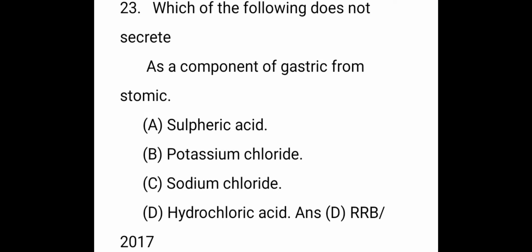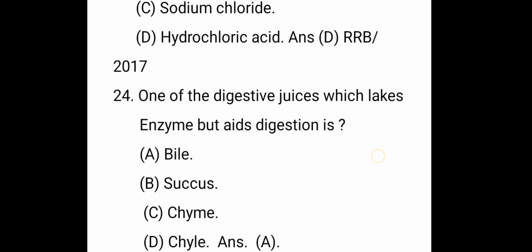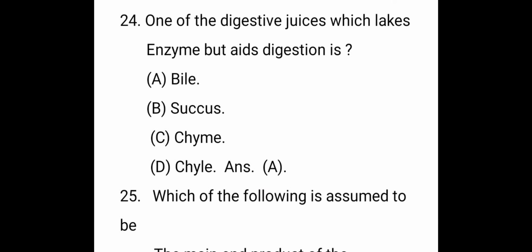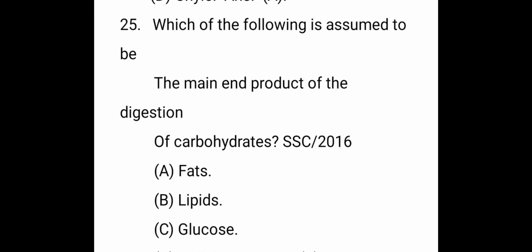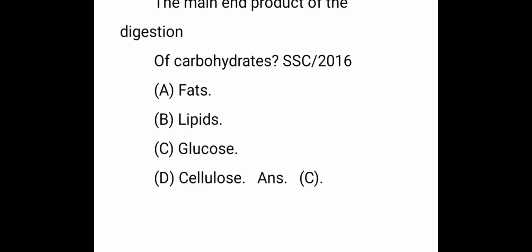The right answer is D. The next question, which digestive juice lacks enzymes but aids digestion? The right answer is bile juice. The last question, which of the following is assumed to be the main end product of digestion? The right answer is C, glucose.